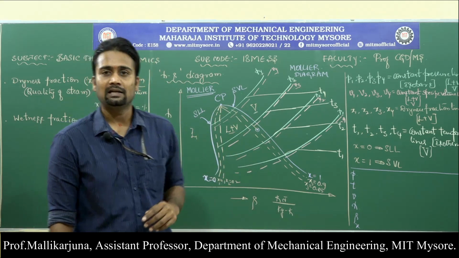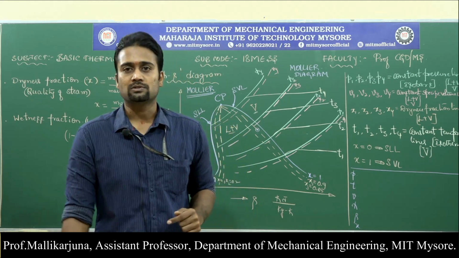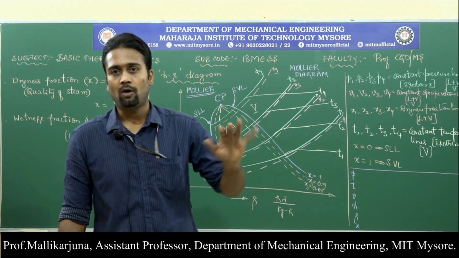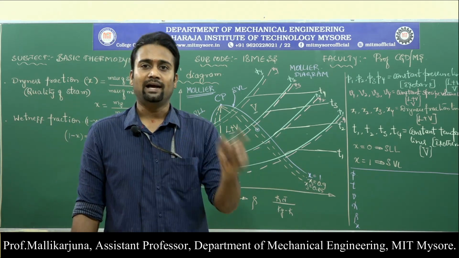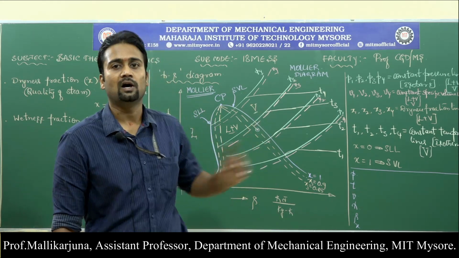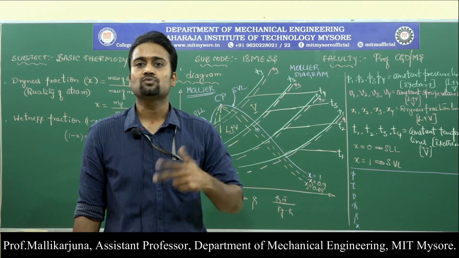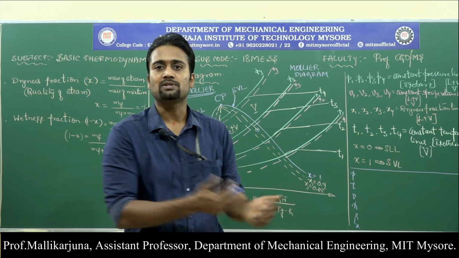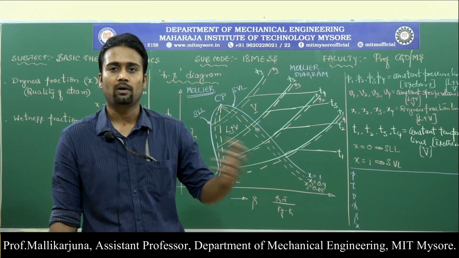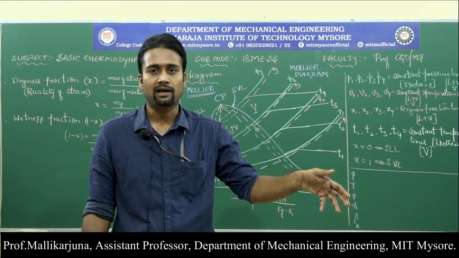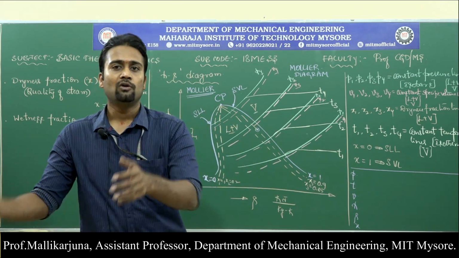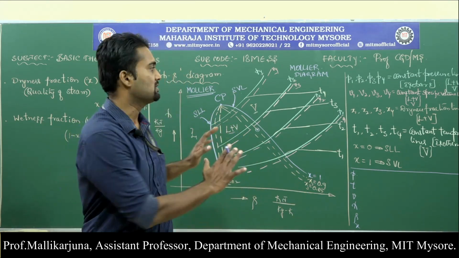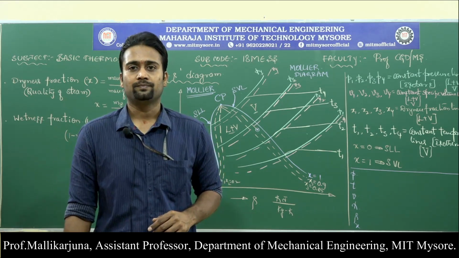So these are the phase diagrams we have with respect to the pure substance. We have looked at PV, we have looked at TS, and we have looked at HS. Among these, we will be looking at either TS or HS in order to solve the problems. These two phase diagrams give us more values and are more convenient for solving problems. So while solving problems, I will be looking at either the TS diagram or the HS diagram in order to find the various properties of a given pure substance. So, this is what is related to the Mollier diagram.